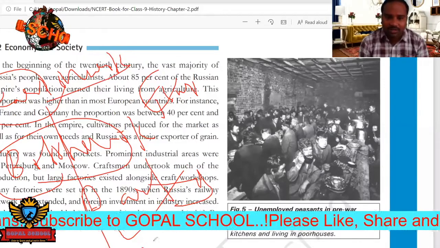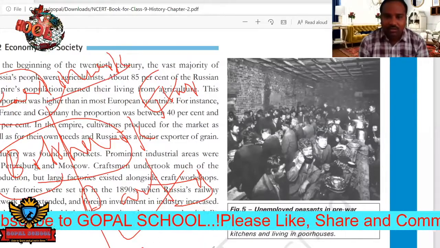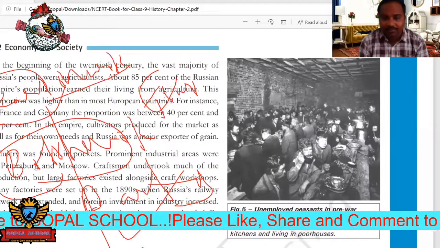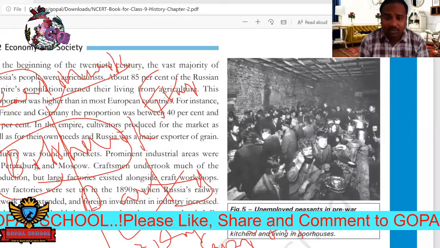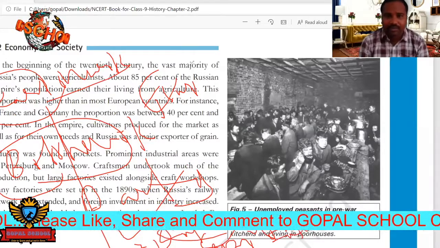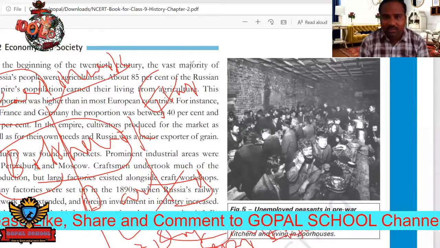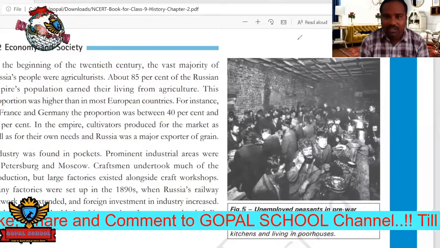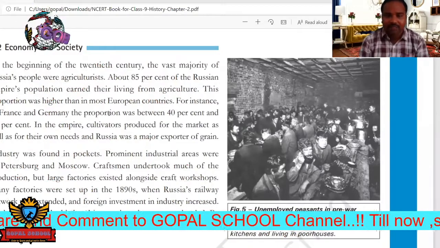Its name is Das Kapital, or Capital. And he also wrote one more book, Socialism. Okay, Socialism and Das Kapital. These are the books, and by reading these books, many people were inspired.